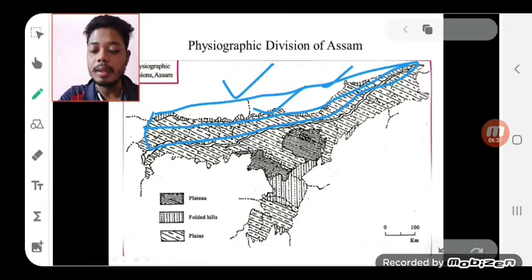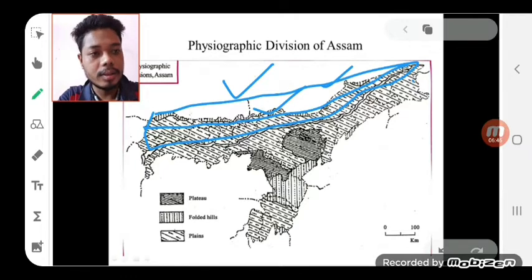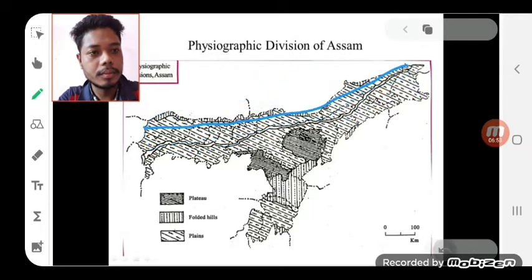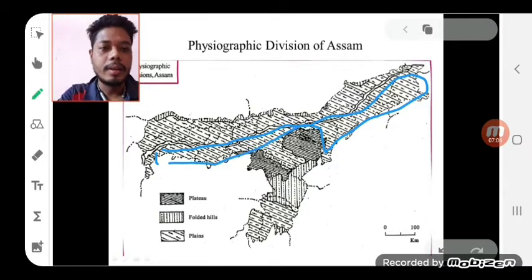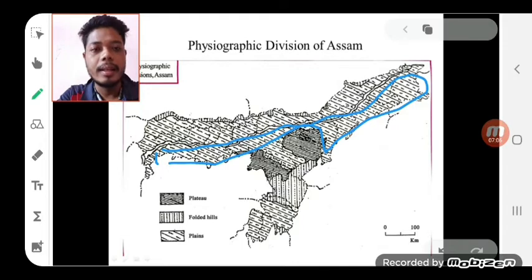To the west of Jakhalabandha there are several hills and hillocks besides many wetlands scattered in this region. This is the southern margin. The southern margin is not straight, and there are different types of hills and hillocks present in this region.